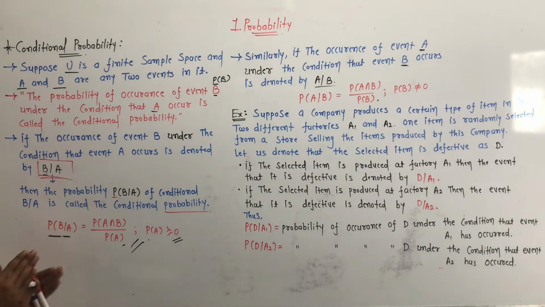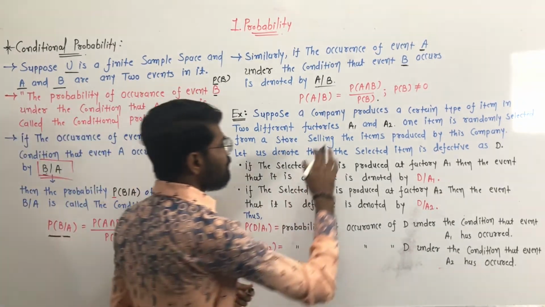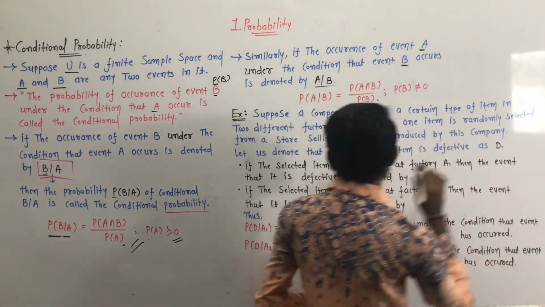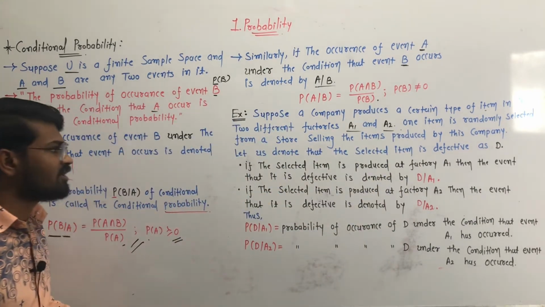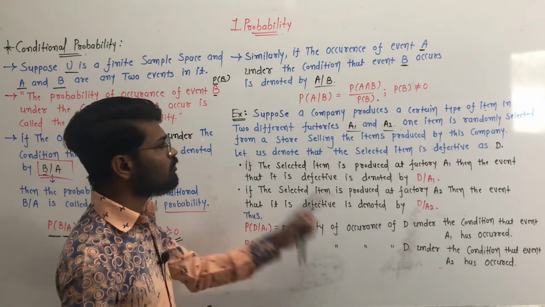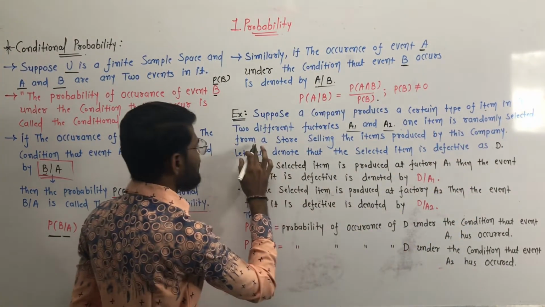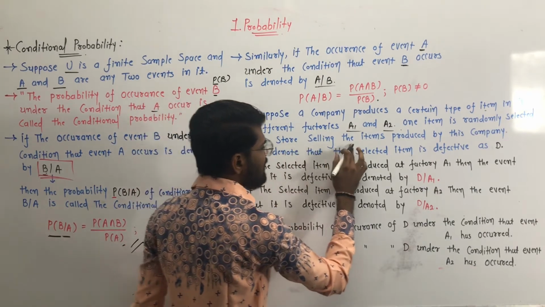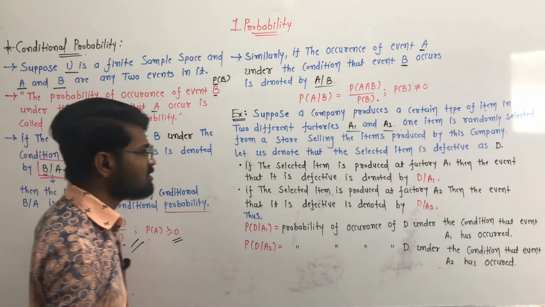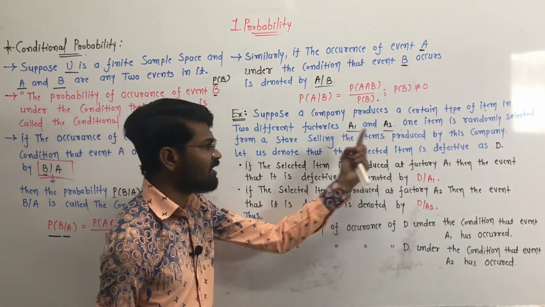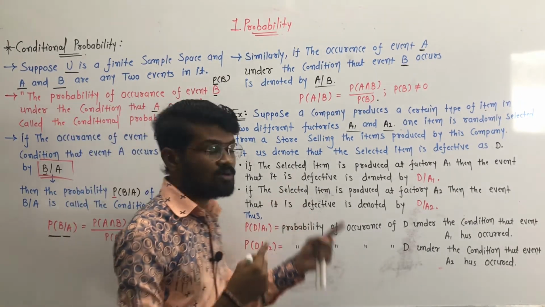Okay, and it is understood by giving one example. Suppose a company produces certain types of items in its two different factories A1 and A2. There are two factories A1 and A2, and these two factories produce a certain type of item. One item is randomly selected from a store selling the items produced by this company. We have to select one item, which is produced by factory A1 or A2, so this item is from either A1 or A2.